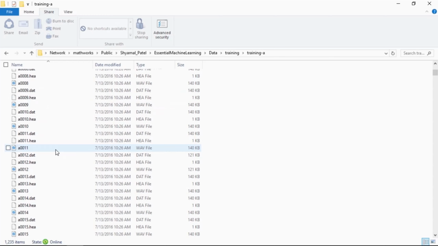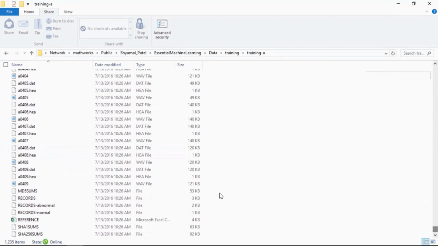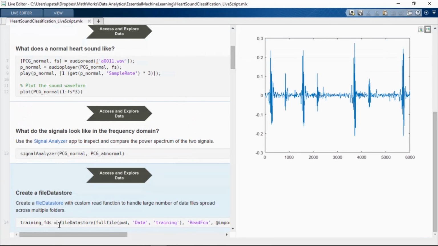Under the training folder, we have multiple folders from A to F, each of which contains several hundred files corresponding to individual heart sound records. This folder also contains the reference file, which includes the label associated with each of these recordings.